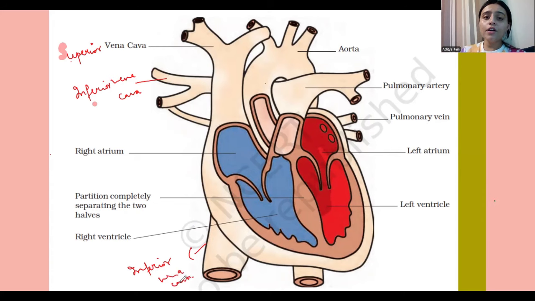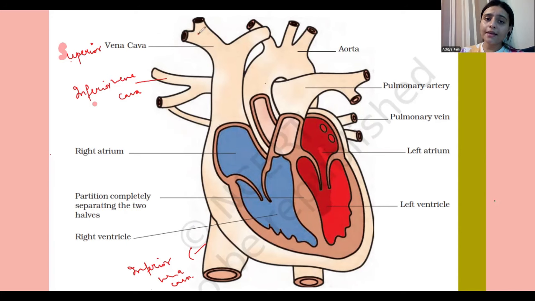But what are these vena cava doing here? Have you ever wondered? So this vena cava is helping the heart to get the blood from different organs. The superior vena cava is taking the blood from our upper portion. Upper portion means the skull, the shoulders, the neck, and this inferior vena cava is helping to take out the blood from the lower portion of our body. That means legs, abdomen, everything. So once the blood is collected from every part of the body, the blood enters.